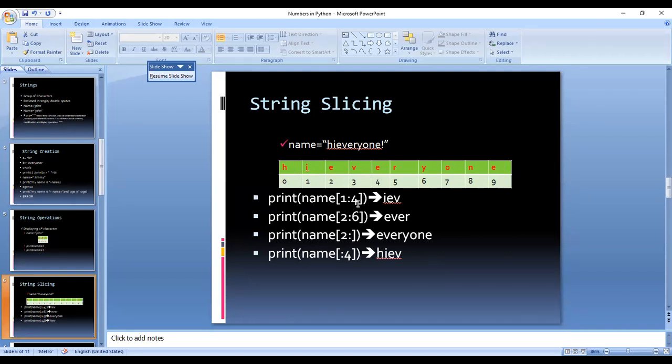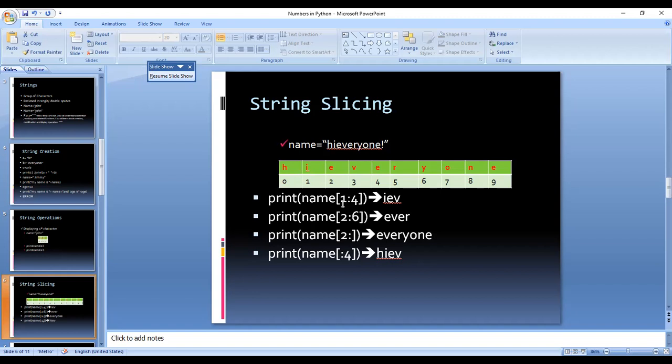Now, if you want to print only a substring of any long string, that is possible by using the slicing method. In the slicing method, we use a colon. Towards the left hand side is the beginning, from where we will start, and at the right hand side is till where we want. So at the left hand side we have the starting point, and at the right hand side we have the stopping point.